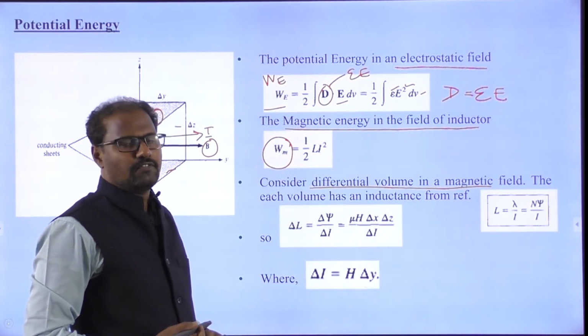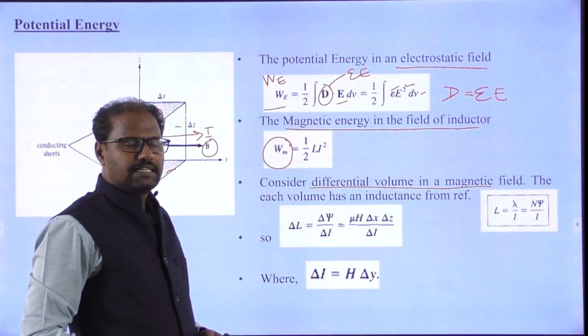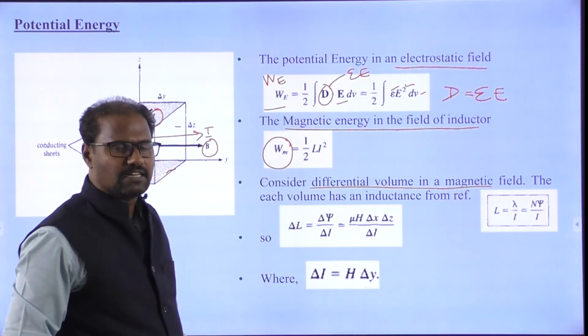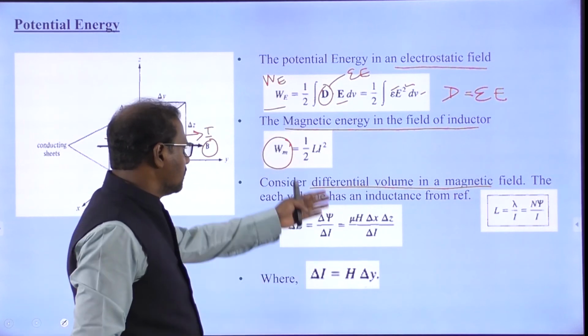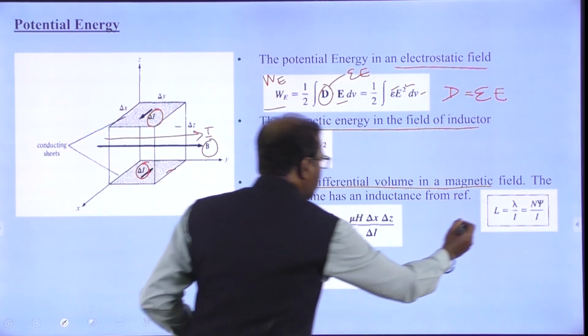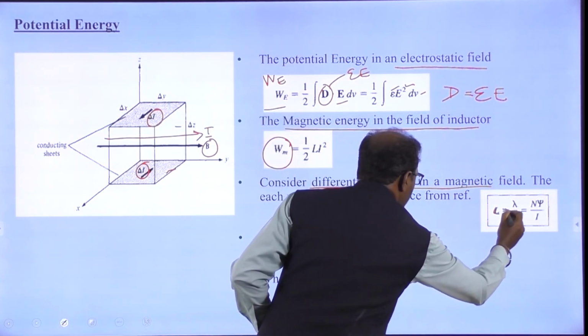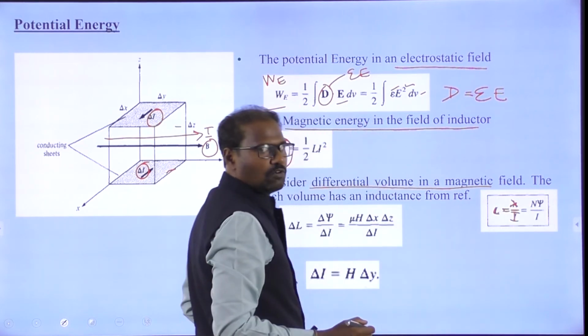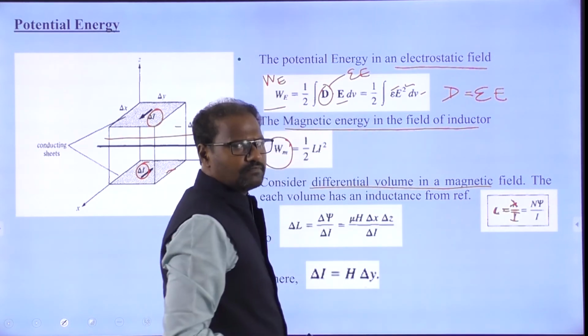Wherever there is current, there is a magnetic field. Wherever there is inductance, there is a magnetic field. So what is the reference for inductance? We can define L is equal to lambda by I. That's the reference: inductance equals lambda by I.